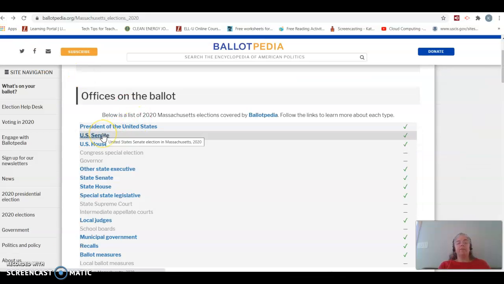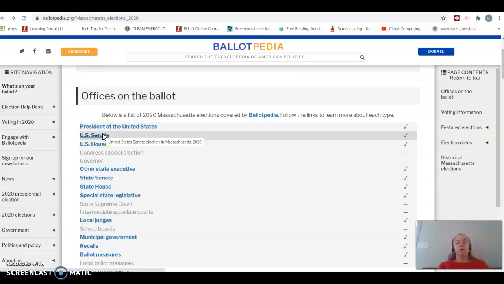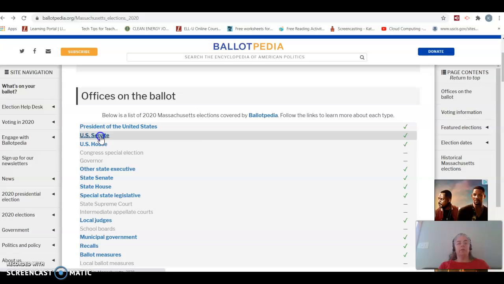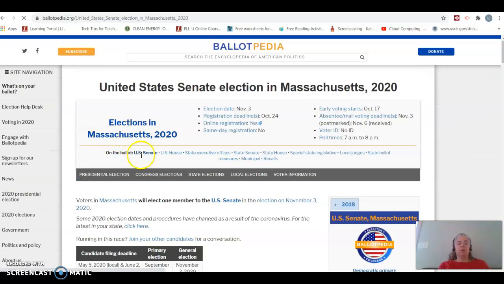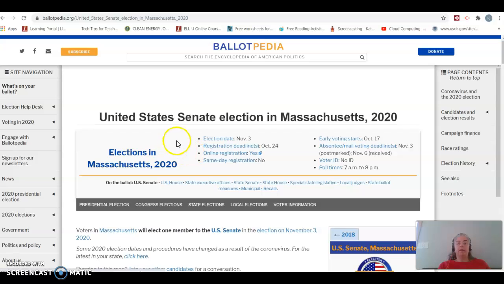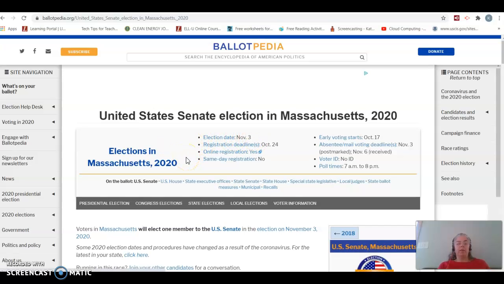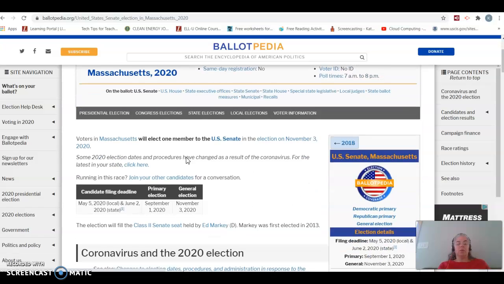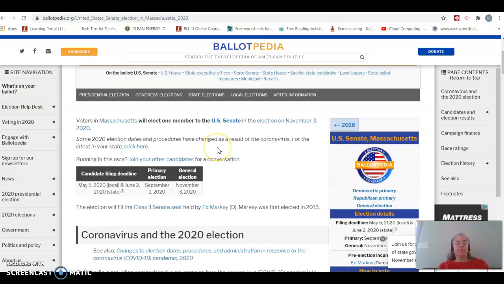All right, what about the Senate? How many senators are there? If you said 100, you are correct. There are 2 from every state, even our tiny little state of Massachusetts. So, again, it will tell you when the election date is, the 3rd, and we can see who is running in the Senate. So we'll elect 1 member of the Senate.